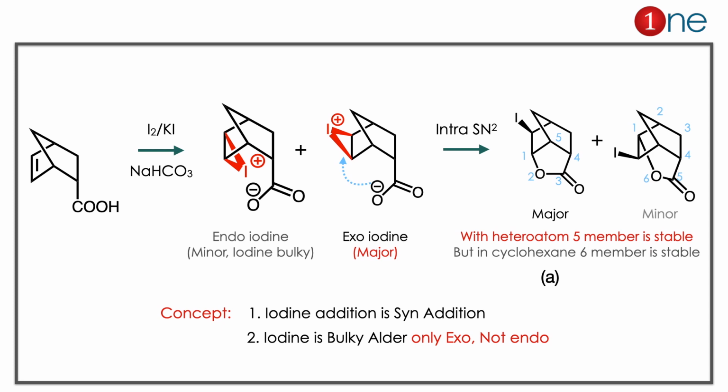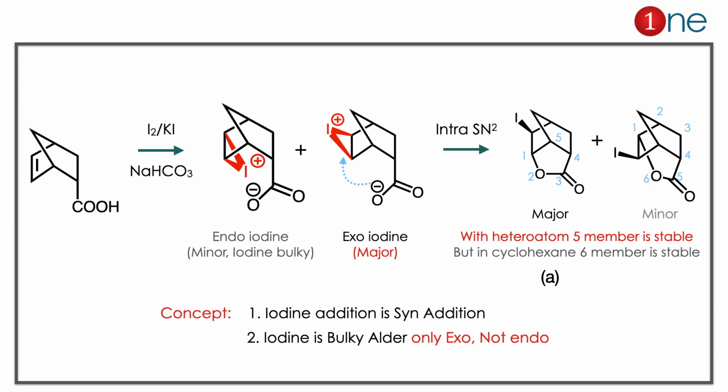The starting material has an alkene, and you are using iodine. Iodine is the bulkier one, so never ever will the endo product be formed, only exo. So iodine is above the plane, which is the major one there. Second thing is ring opening. The ring opening always occurs with the major step. The major step means the stable ring formation.